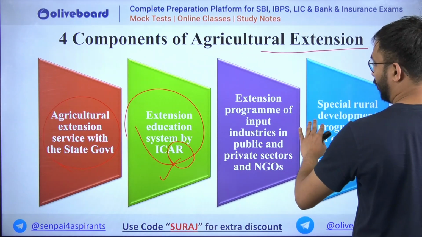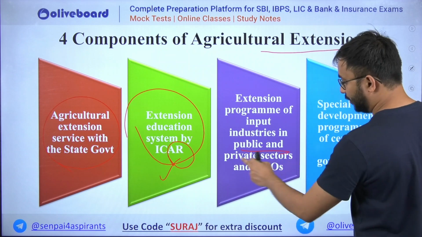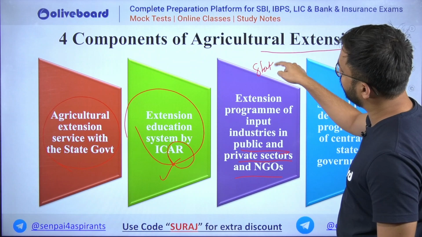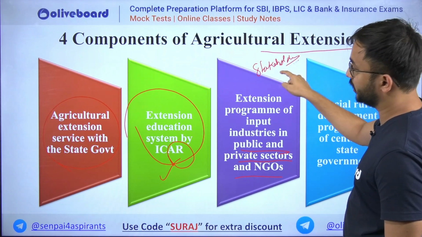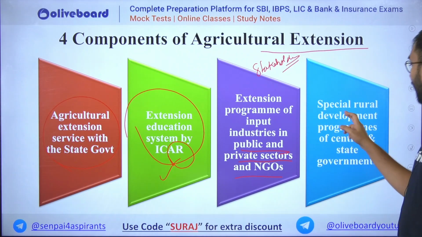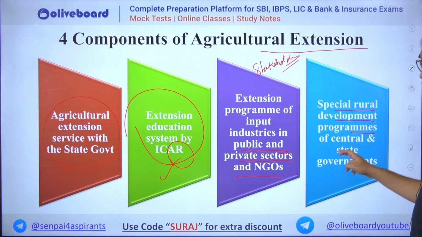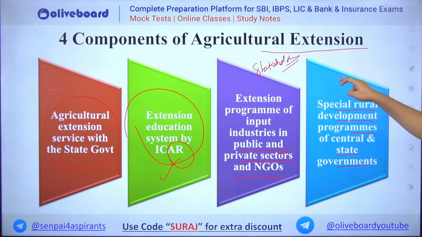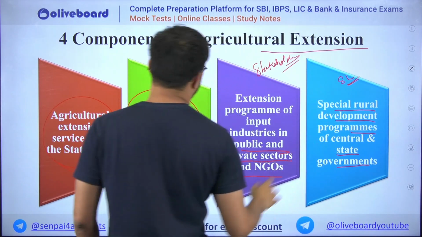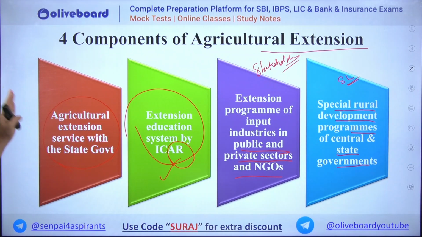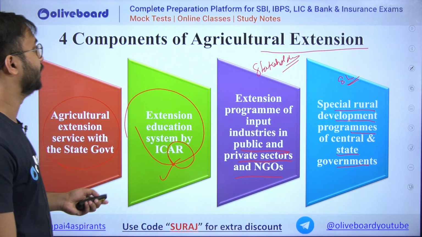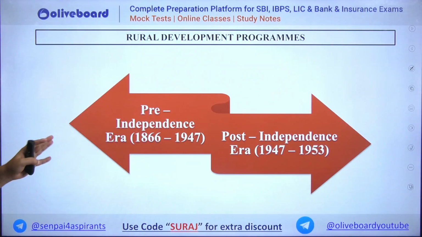Then is extension program of input industries in public and private sector and NGOs, that is rural stakeholders. So this is about stakeholders. So extension education at the stakeholder level or non-government level. And special rural development programs of central and state governments, that is again at all levels: state, center, and even regional rural levels. So these are the 4 components, in the sense 4 ways in which extension education can be done. Then is rural development programs.